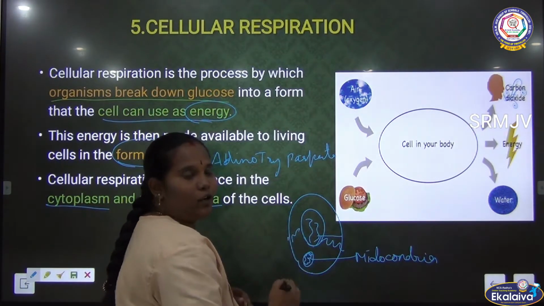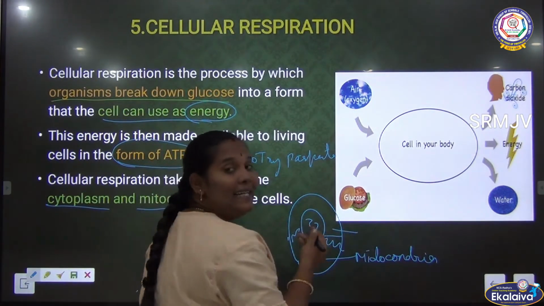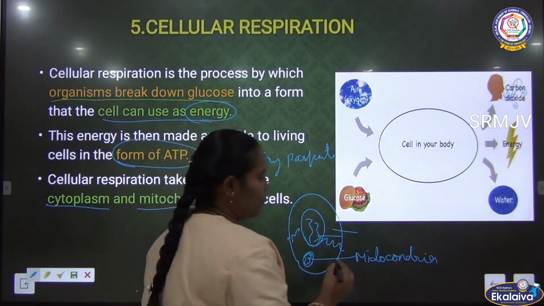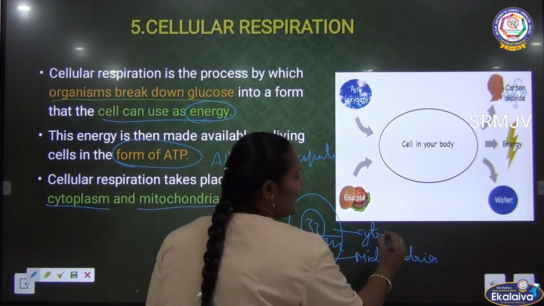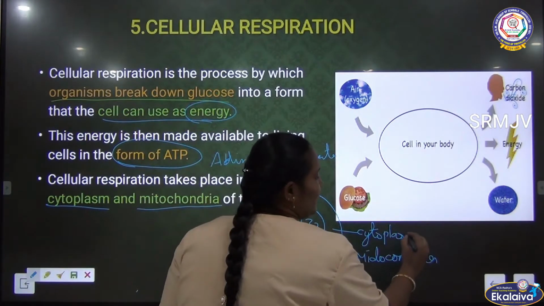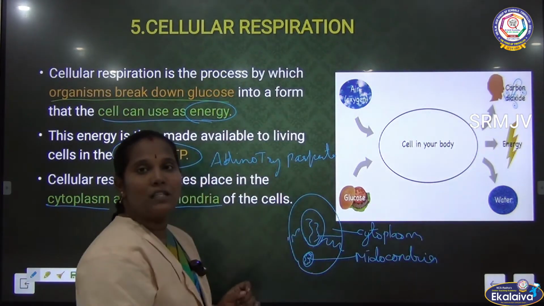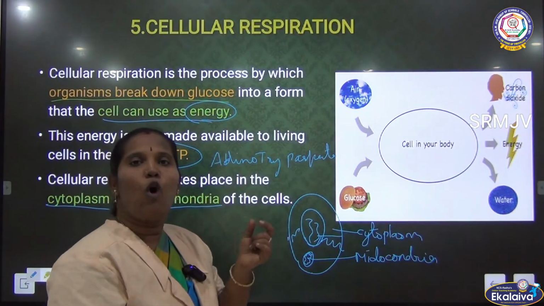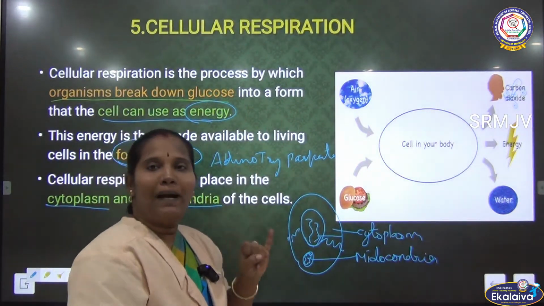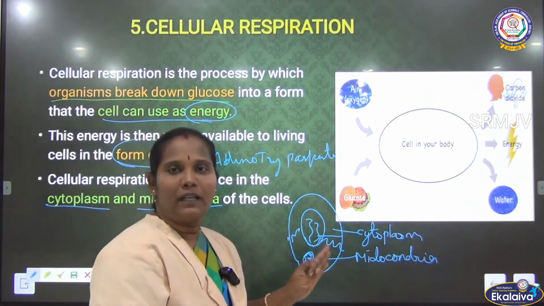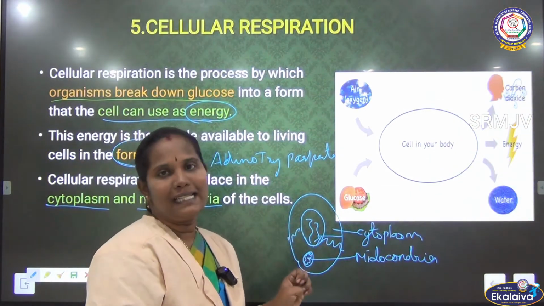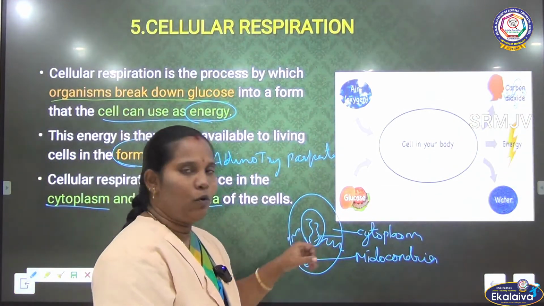Between the cell wall and the nucleus there are some microorganelles, and these include the mitochondria. Many cell organelles are present. Between the cell wall and the nuclear wall there is a jelly-like substance called the cytoplasm. In this cytoplasm many microorganelles are present: mitochondria, lysosomes, ribosomes, endoplasmic reticulum, and so on.